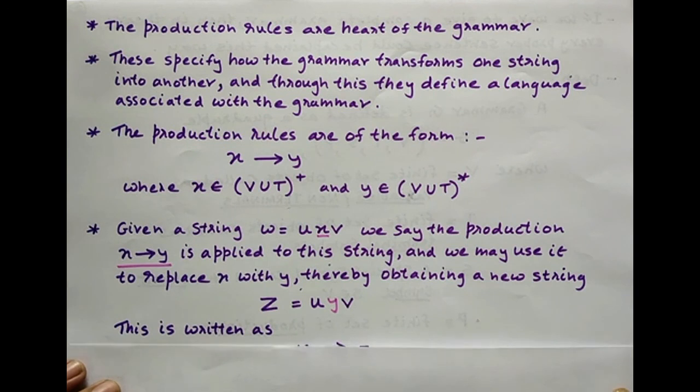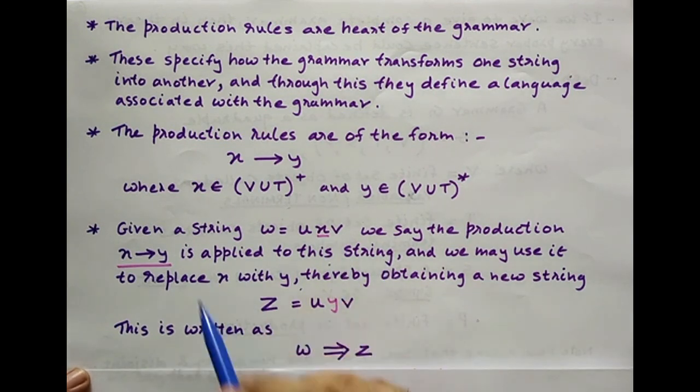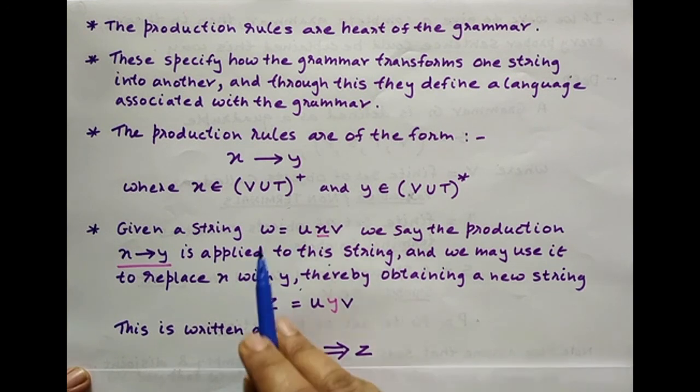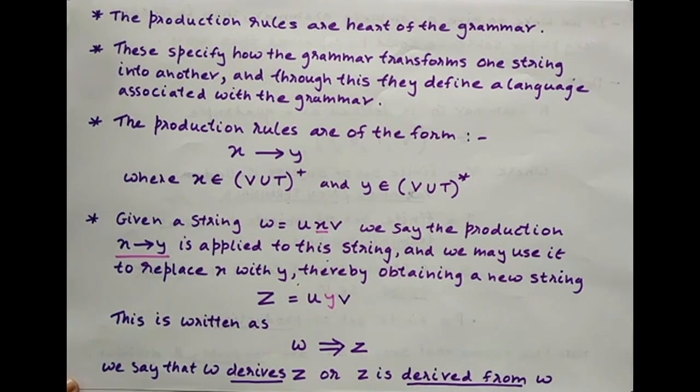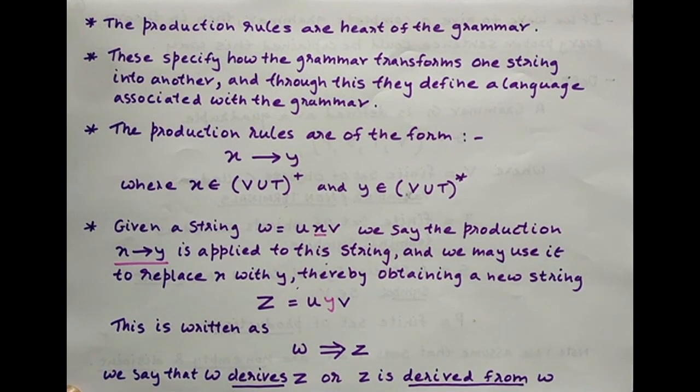This is written as w gives z. That means the original string w is transformed into a new string z by applying the production x implies y. So we say that w derives z, or z is derived from w, using the production x implies y.